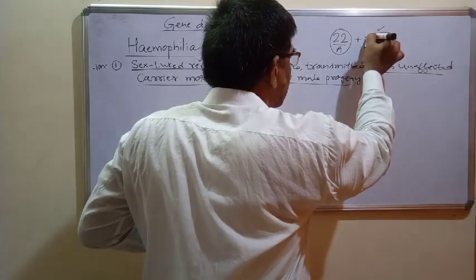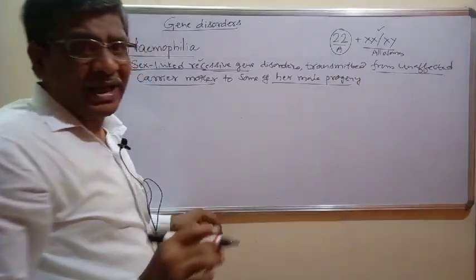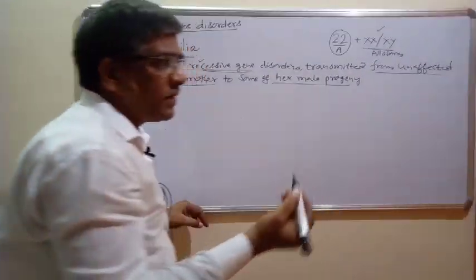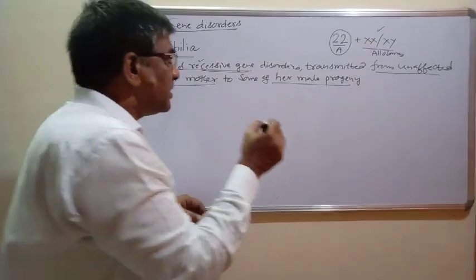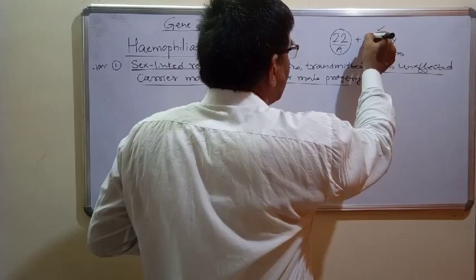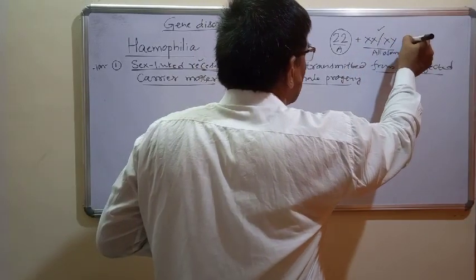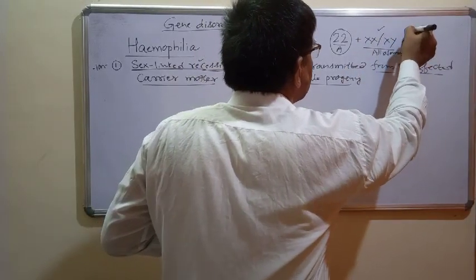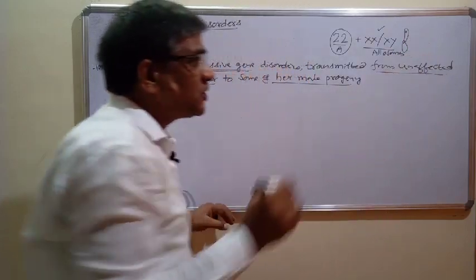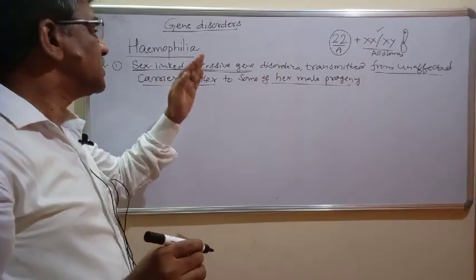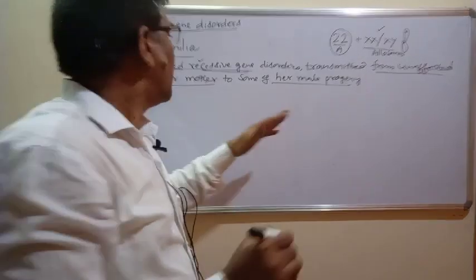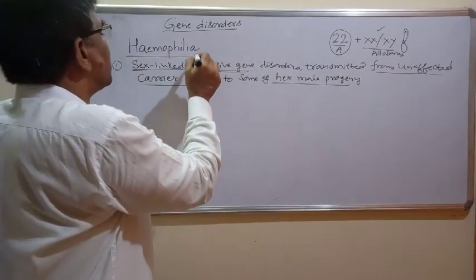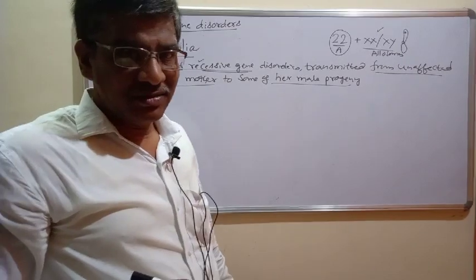Genes present on the sex chromosomes control sexual characteristics, while genes present on the autosomes control somatic or body characteristics. But some of the genes present on the sex chromosomes control somatic characteristics, so those somatic characteristics are linked with the sex chromosomes, and therefore such genes are called sex-linked genes.